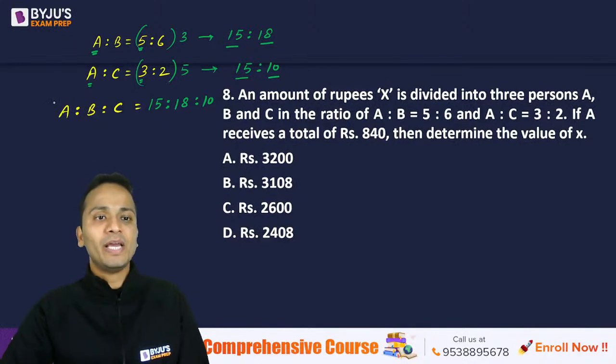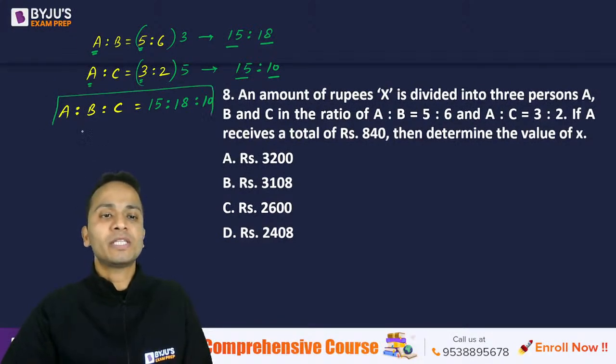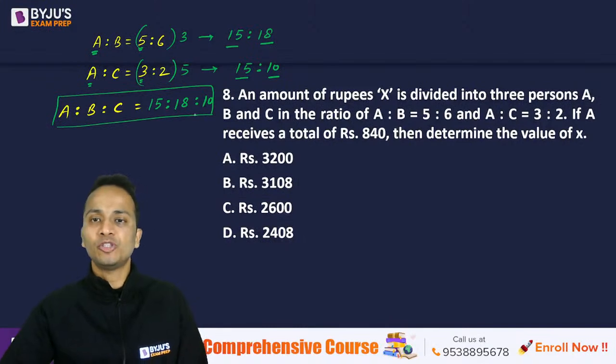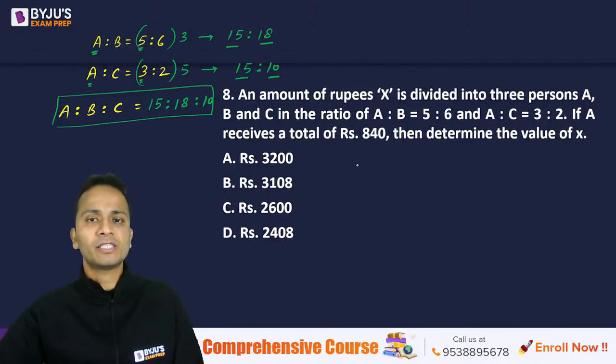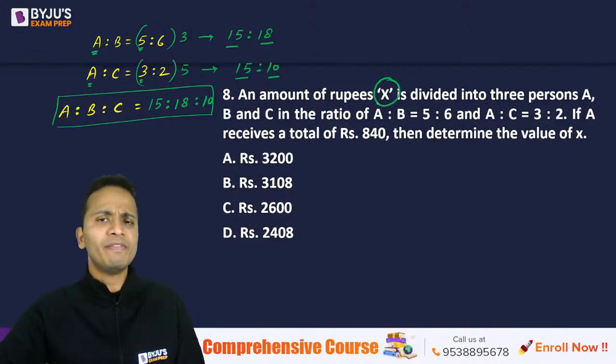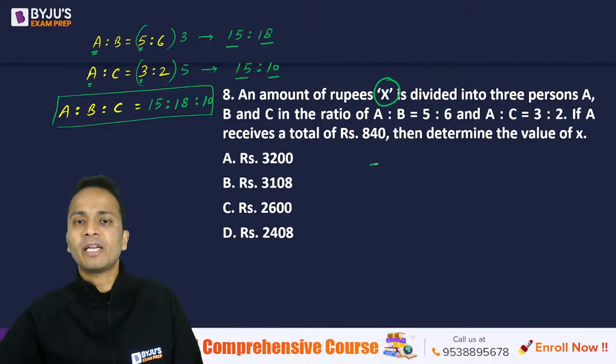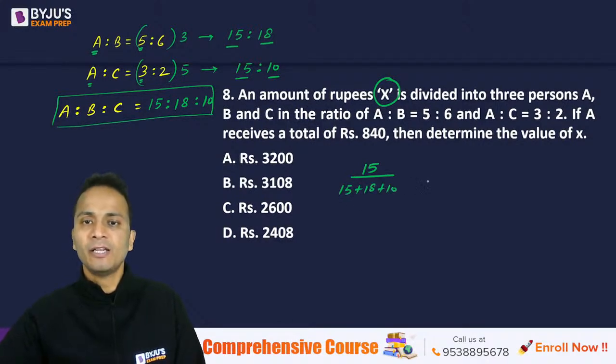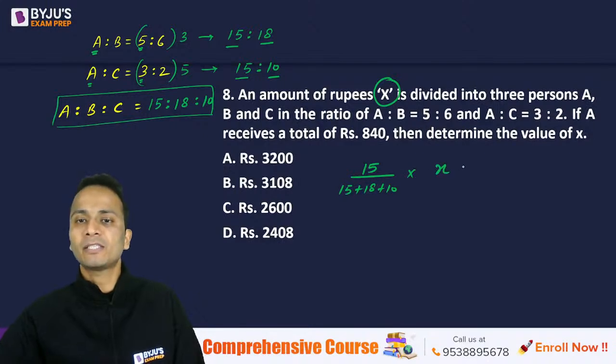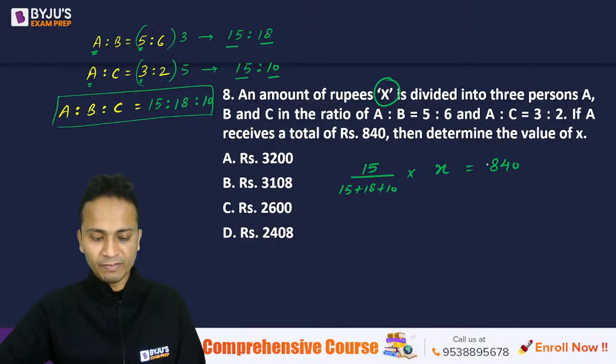Okay. So A is to B is to C. What ratio have we got? 15 is to 18 is to 10. Now out of this, if the total money to be divided is X, the share of A can be written as 15 upon 15 plus 18 plus 10 multiplied by X, and that is given as 840.